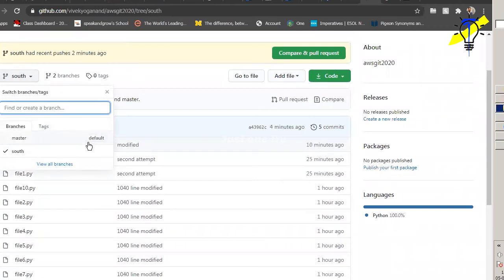So because it's a default one. Okay. So if you open the master branch, we can able to see all other branches files inside the master branch. Whatever you push, that only you can able to see it. Other than that, if you want to push some of the branches, then you click the branch, then only you can able to see that file.